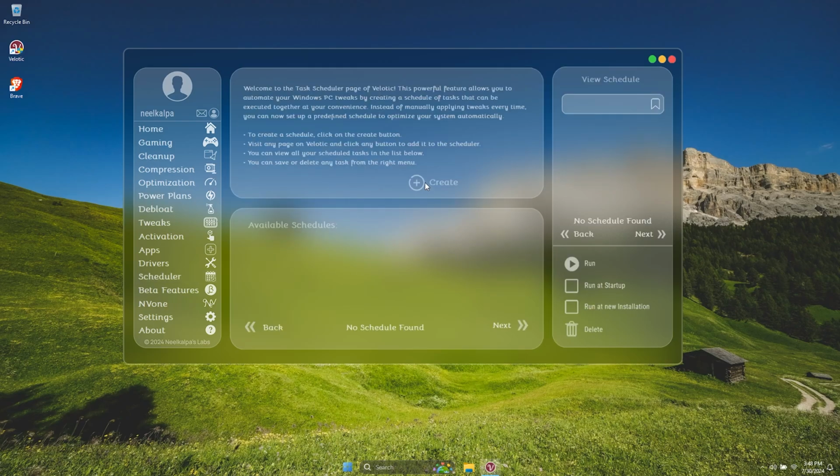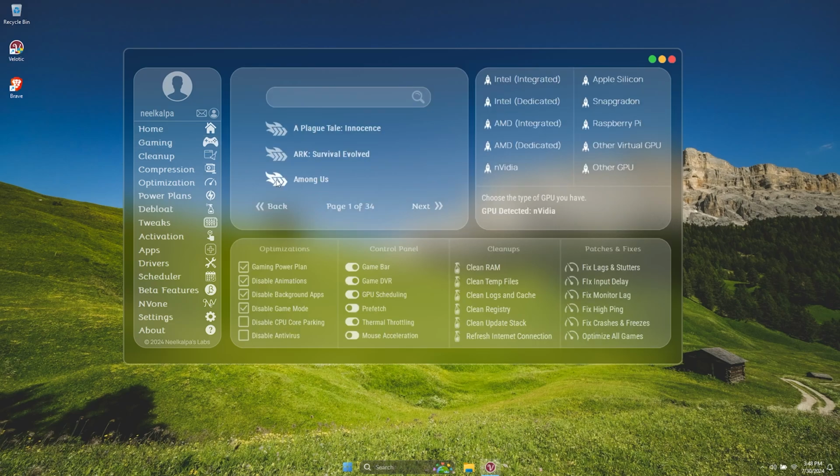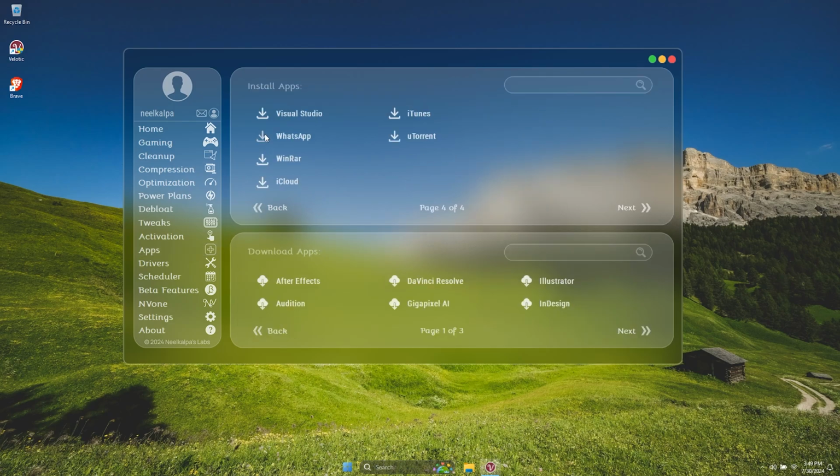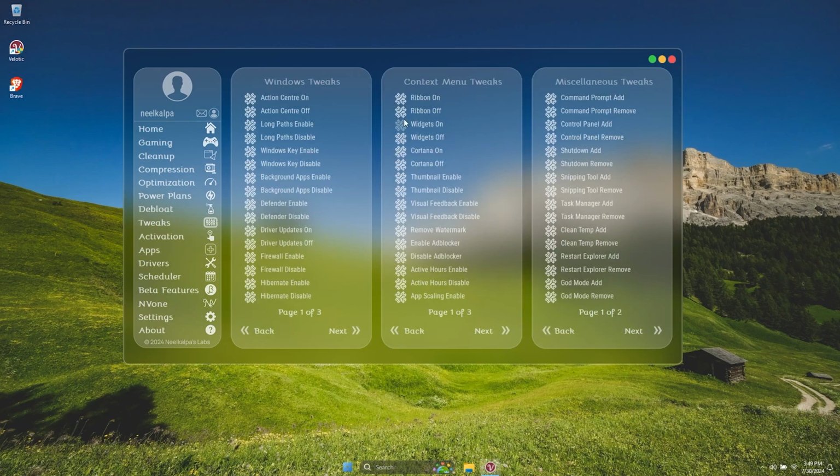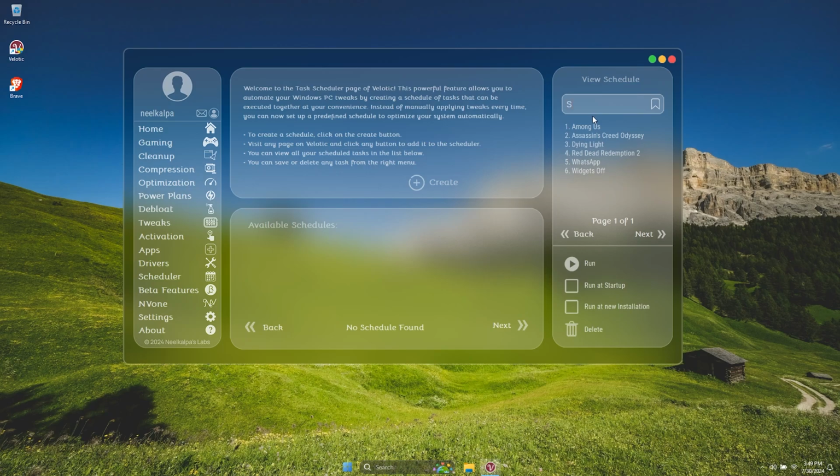There are many tweaks in Velotic. You may get tired of searching to run them every time. Scheduler is a new feature in Velotic. You can create a schedule, then go to any page and select the tweaks to add to the scheduler. You can have unlimited tweaks in a schedule. Try to keep less amount to prevent your PC from freezing while running.